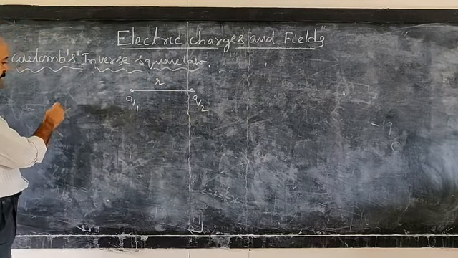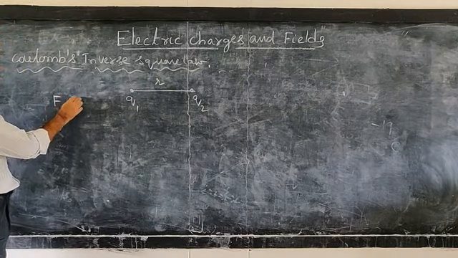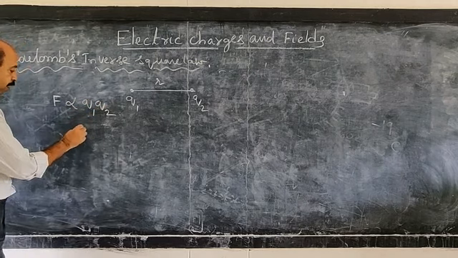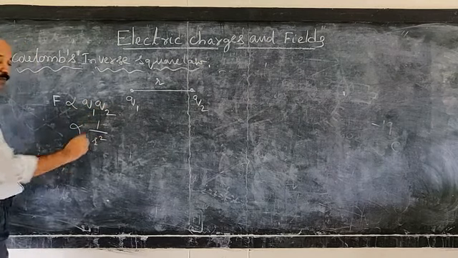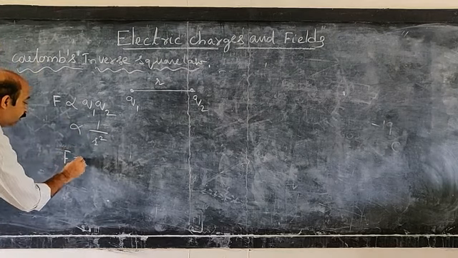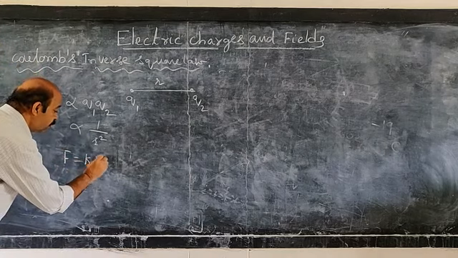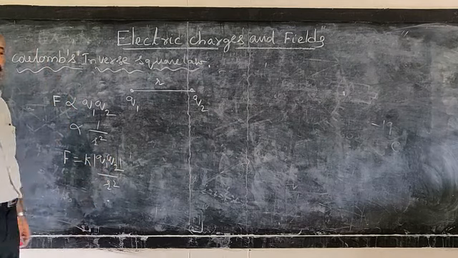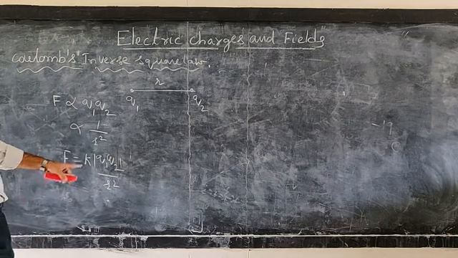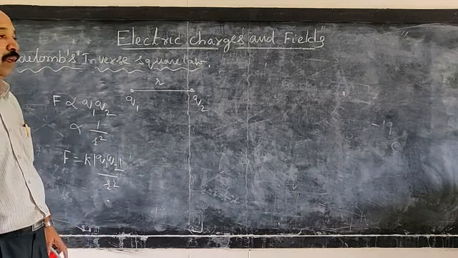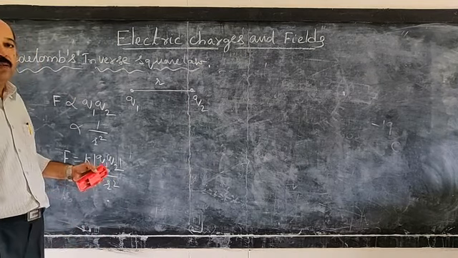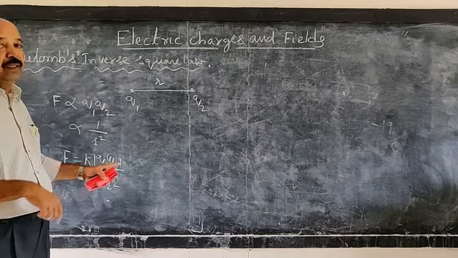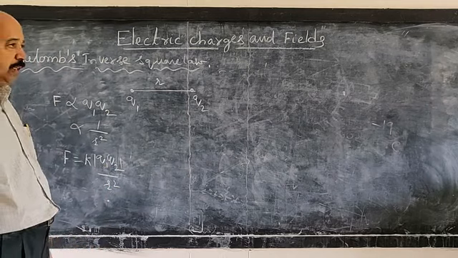Mathematically, these experimental observations can be written as: force is directly proportional to the product of the charges and inversely proportional to the square of the distance. Hence we can write the equation like this: F = k Q1 Q2 / R square. So we take the positive value, the modulus value. Now the constant of proportionality is arbitrary, so we can choose any value of k. Depending upon the value of k chosen, the unit of charge changes.